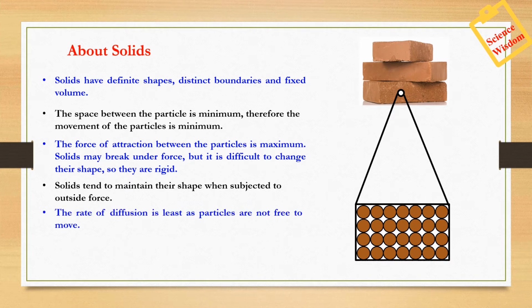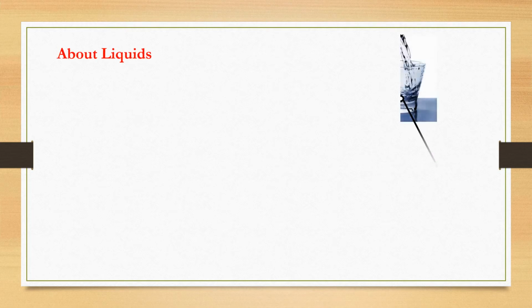The rate of diffusion is least as the particles are not free to move, that is, the space between them is very less. They have negligible compressibility. Next, let's study some of the properties of liquids.